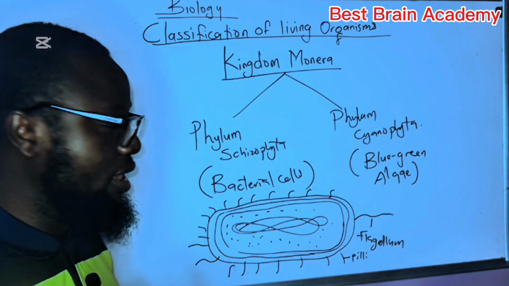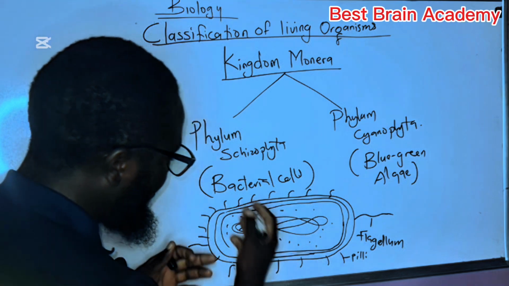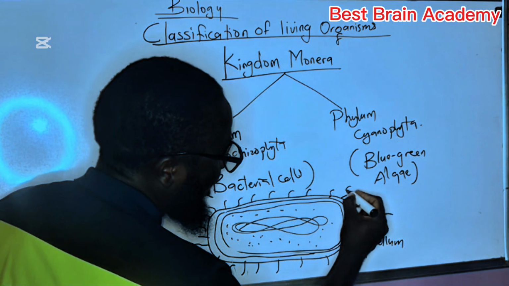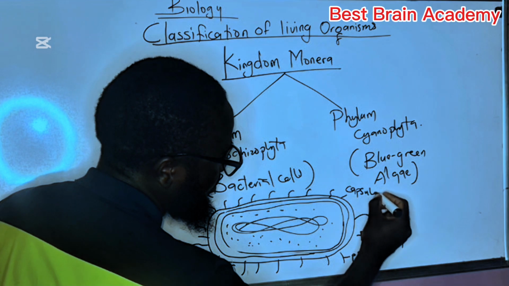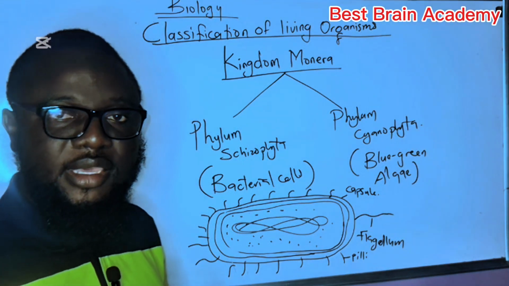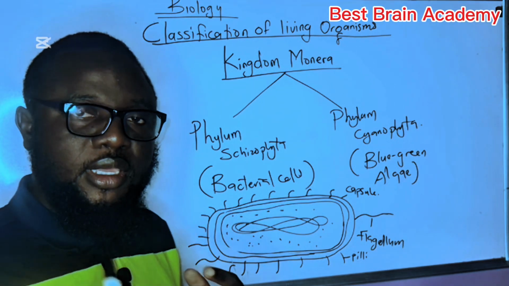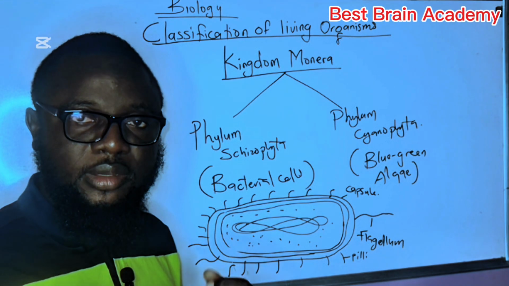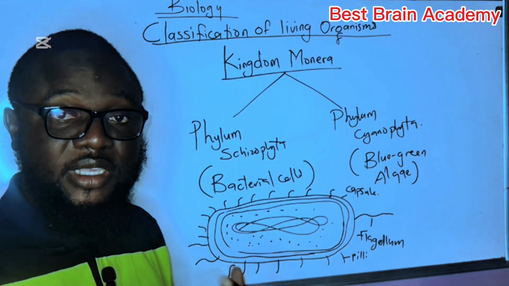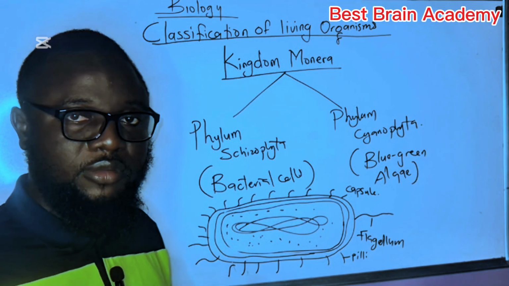Then the next structure is the first layer of these boundaries. The outermost one is called the capsule. The function of the capsule is very dramatic because, for instance, in the bloodstream we have white blood cells that protect our body from invaders, from intruder pathogens.